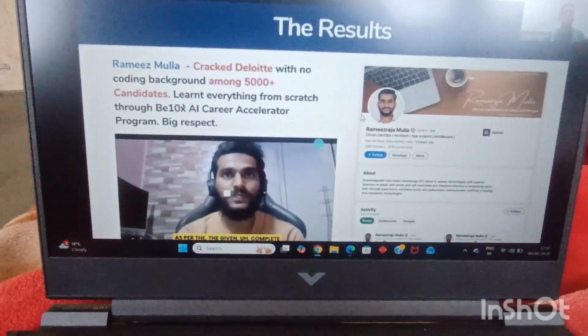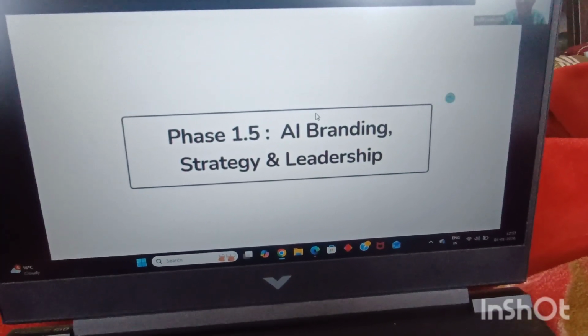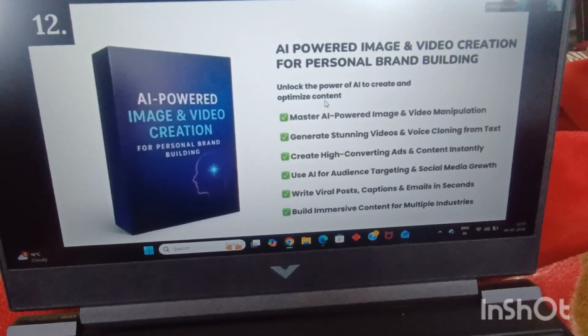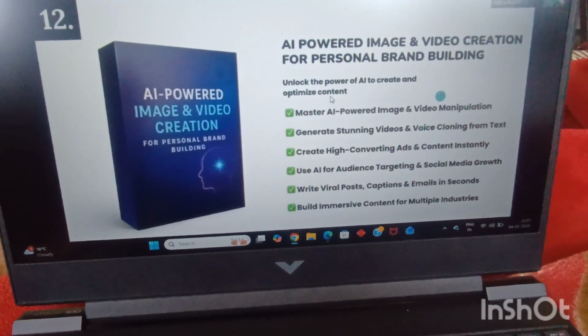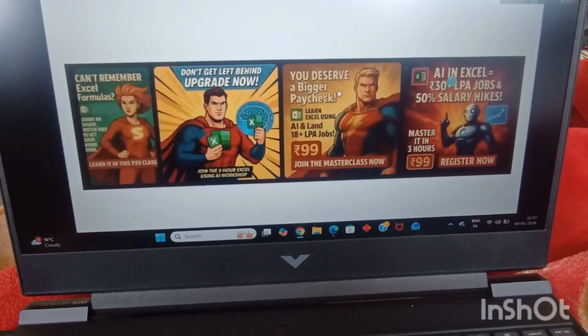And we'll be learning how to build up a brand. We'll be learning about AI strategy and AI leadership as well. Okay, so in the 12th module, we'll be learning about image creation and video creation with the help of AI for building a personal brand. So guys, all of these images are of course created with the help of AI.